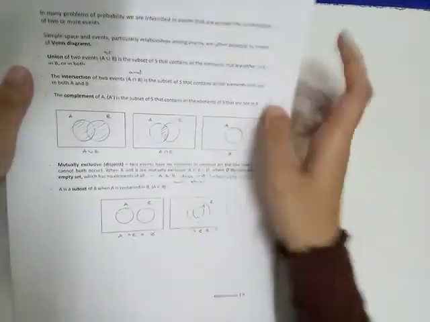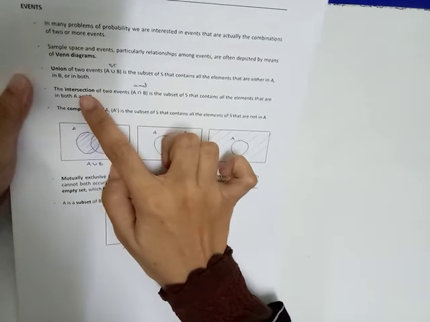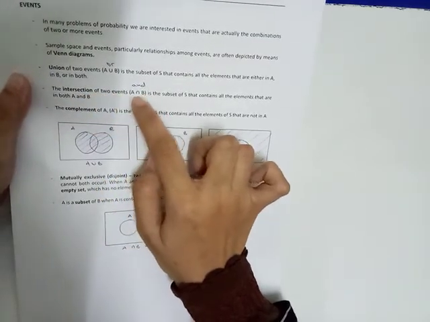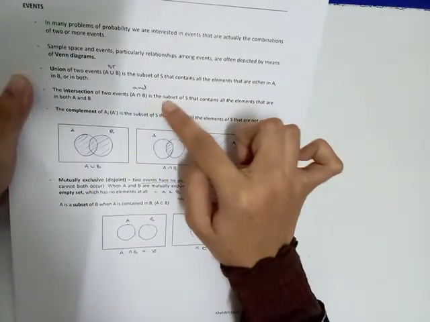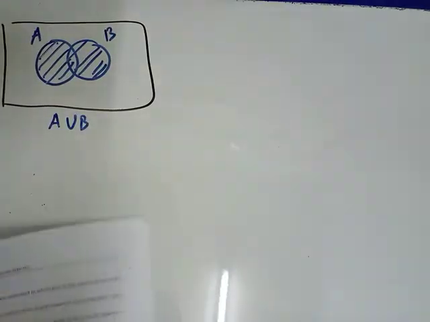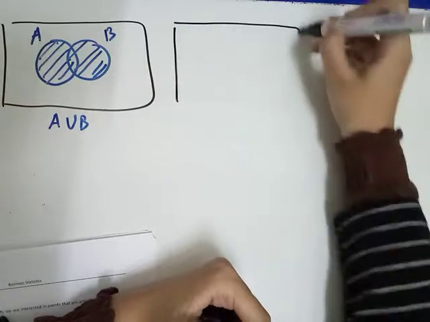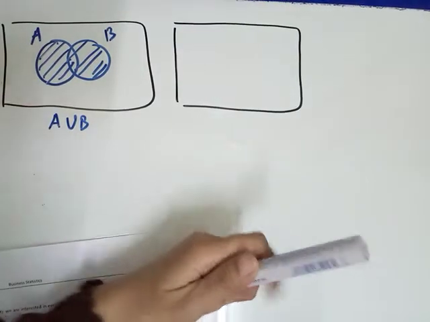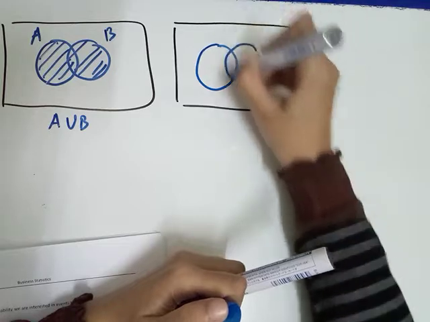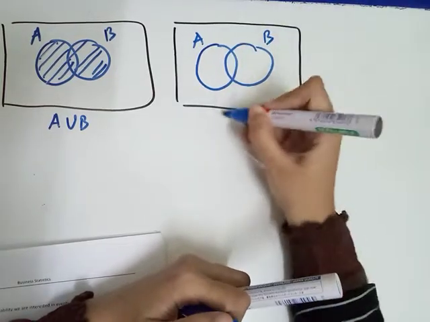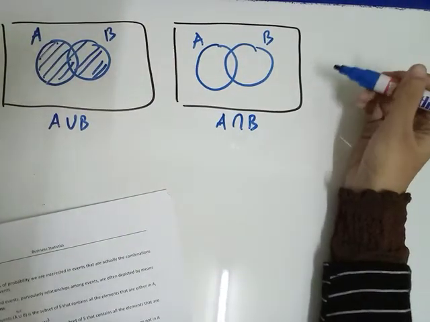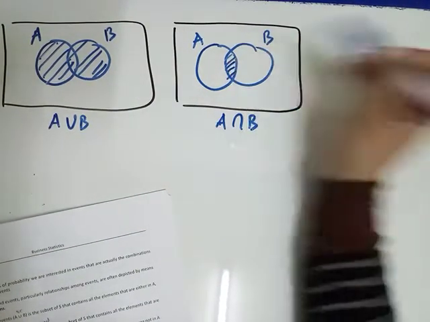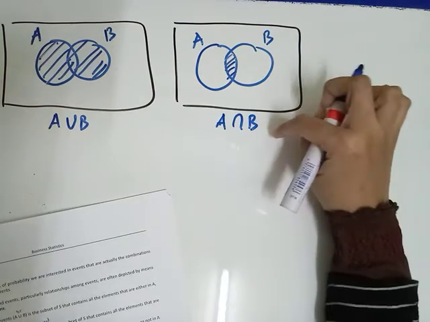And then next, the intersection. The intersection of two events, A intersect B. When we talk about intersection, we know it as AND. It is the subset of S that contains all the elements that are in both A and B. That means, in the second box, let's say this is set A, set B. So when A intersect B, the elements are in both A and B. That means the ones in the middle are its elements.